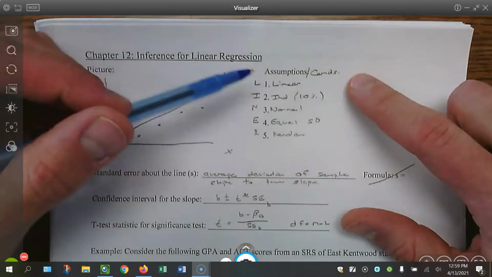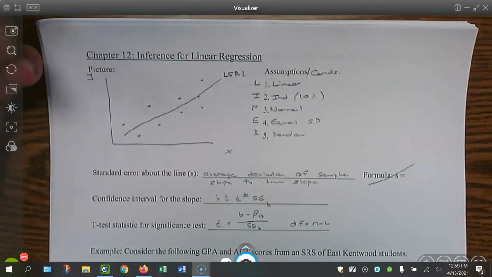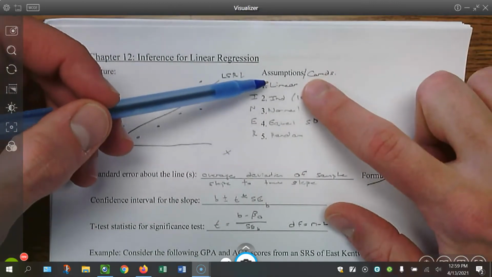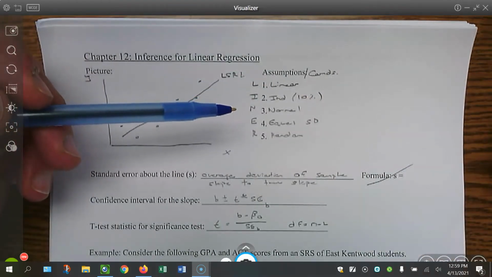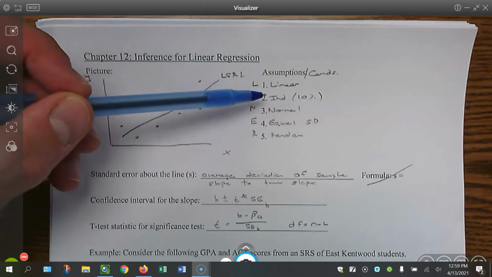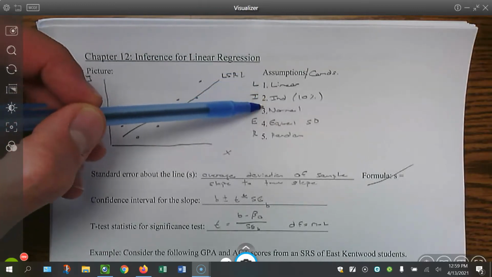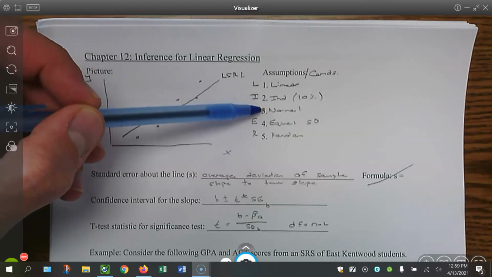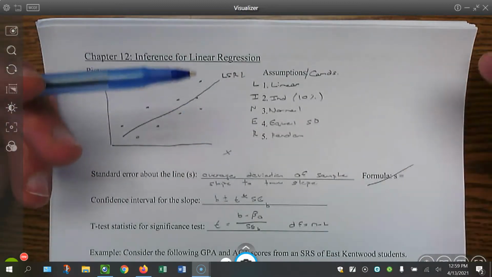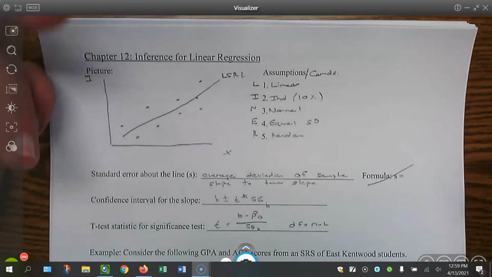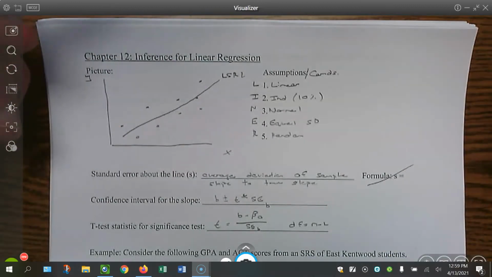Assumptions and conditions: linear, we went through that. Just to speak about these, for linear, you're checking the scatter plot, and whether the residual plot has no pattern. Independence is the 10% condition. Normal is whatever graph they gave you of the residuals having no strong skewness or outliers. Equal standard deviation: does the residual plot have pretty consistent residuals? No cone shape. And random.